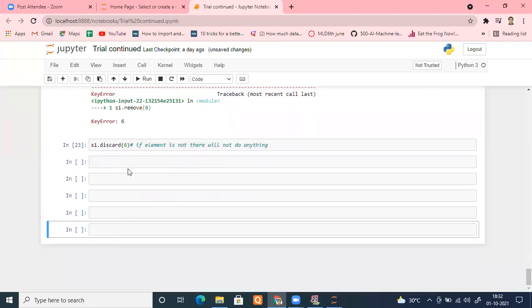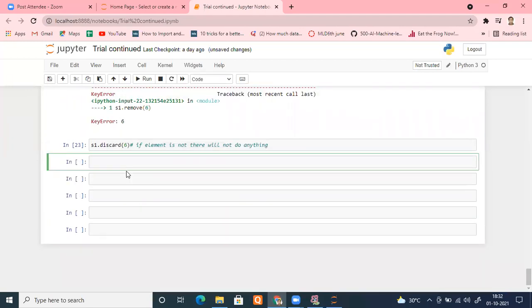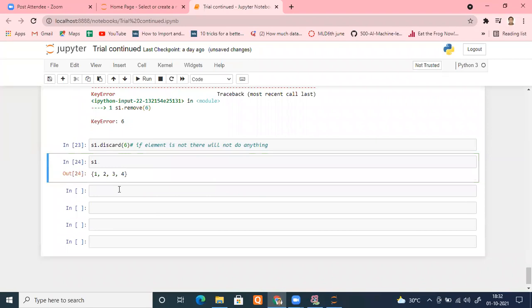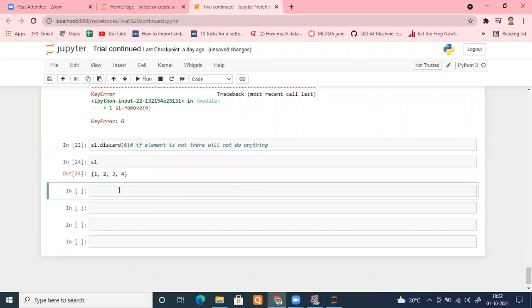As per the requirement, somebody said, can we add multiple elements? So let me check first of all, what is S1? Okay, S1 is 1, 2, 3, 4. Suppose I want to add multiple elements to S1. So how can I do that? There is a method known as S1 dot update. In update, put all the elements which you want to take inside S1 in an iterable. For example, I want to add 5, 6, and 7.